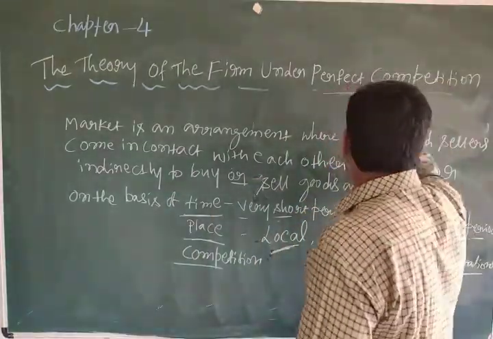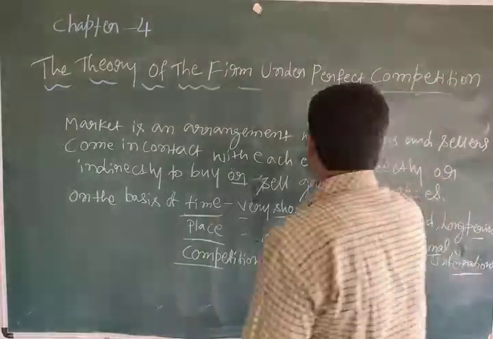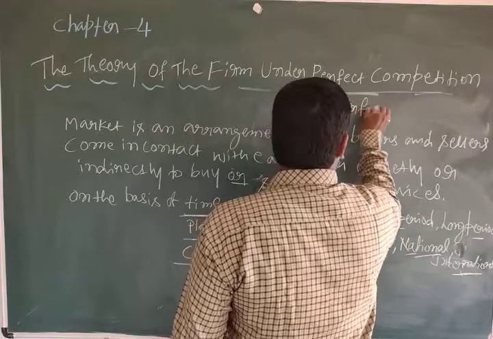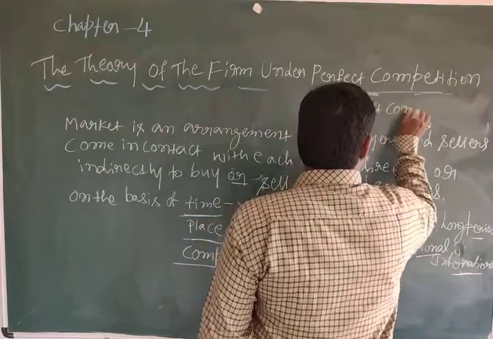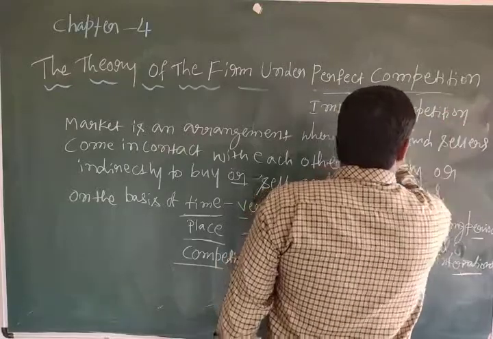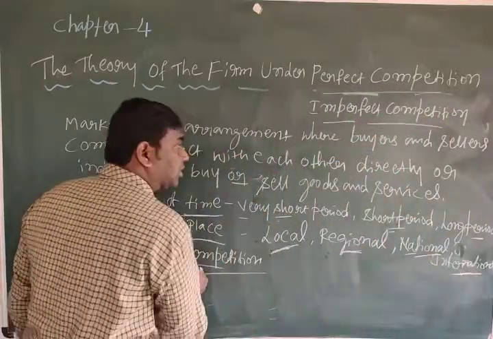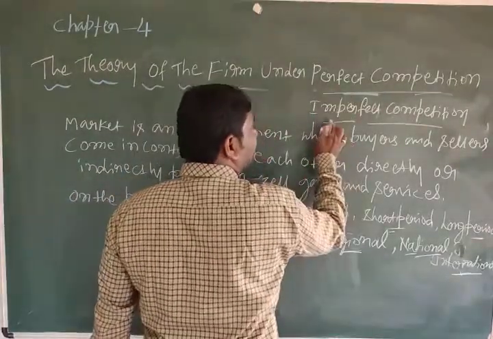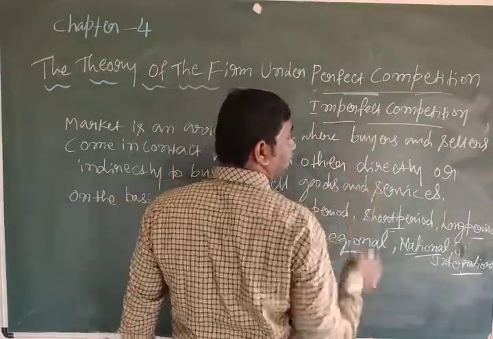One is perfect competition, another one is imperfect competition.